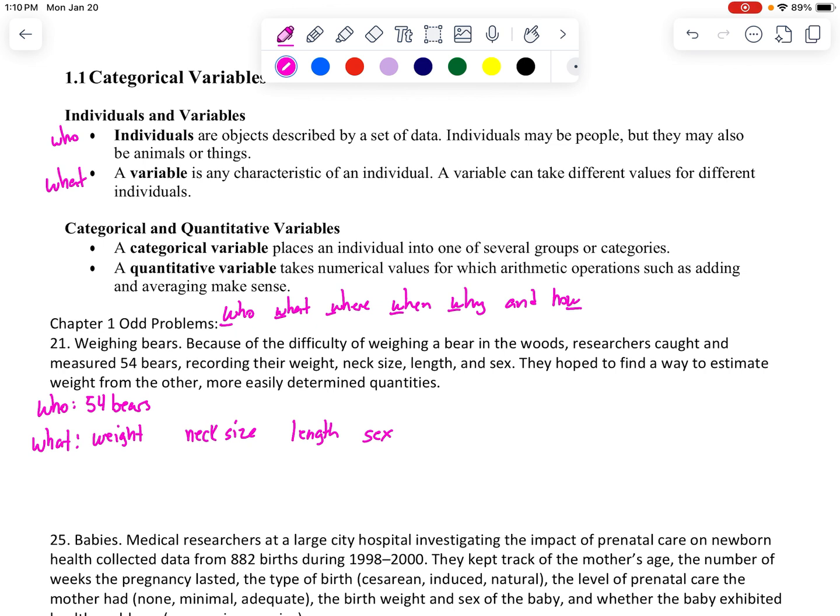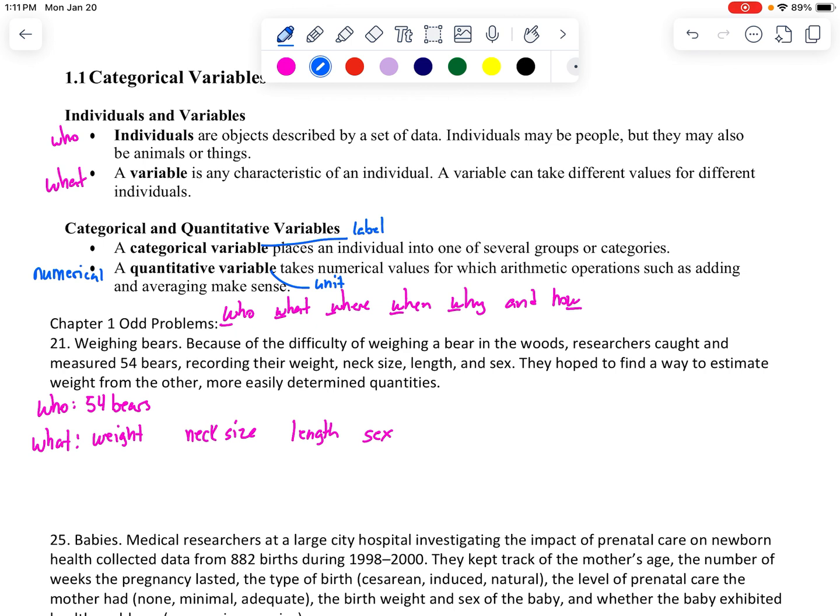And the one thing that we had to do also in that was describe what type of variables they are. So we have 2 types of variables. Categorical is going to have some type of label attached to it. Quantitative is going to have some type of unit attached to it. So if the bear had brown eyes, blue eyes, that would be a categorical variable. In this case, we measured its weight, so that would be quantitative. You might see different language in MyMathLab, so just in case, quantitative is also called numerical. So you may see that word in there as well.